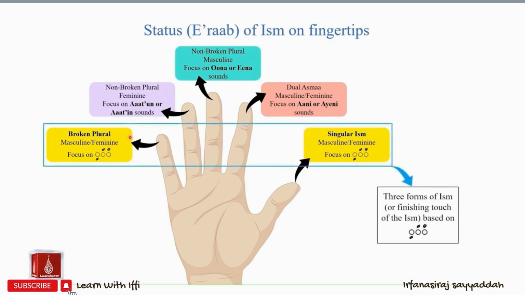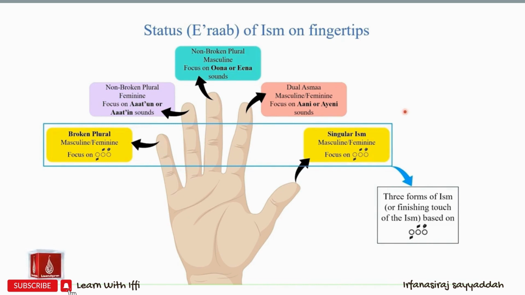And that pattern will be the identification of double pesh, double zabar, or double zair, also called tanween, at the end of the ism. So whenever we see double pesh, double zabar, or double zair at the end of the ism, we should be thinking about the three forms of a singular ism or a broken plural ism.